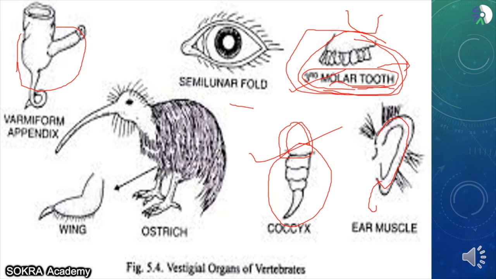Another very beautiful example is the ostrich. The ostrich is the fastest bird present on land. It runs really fast. And over the years it has stopped using its wings.